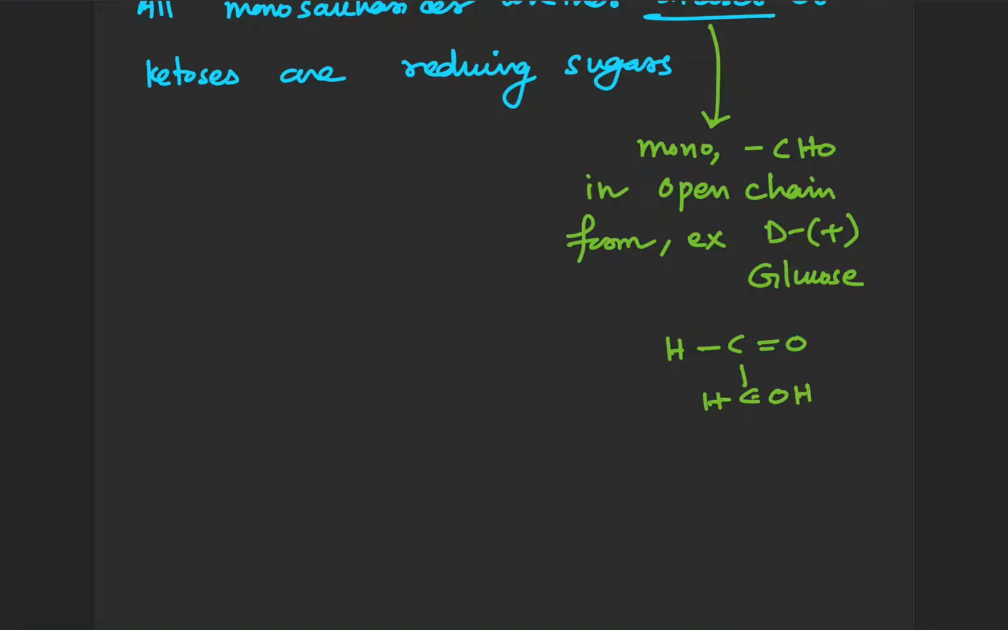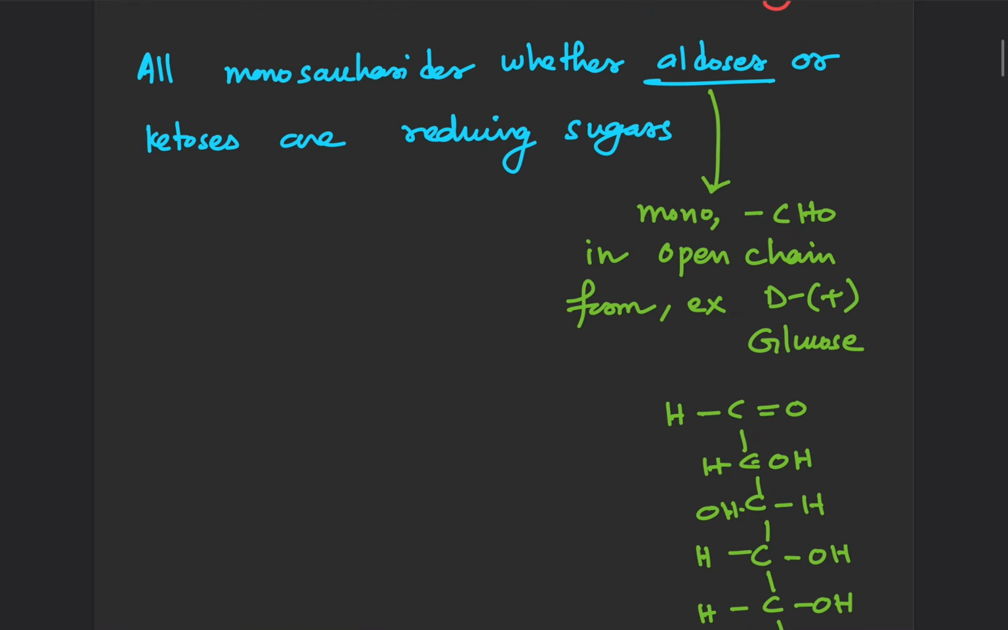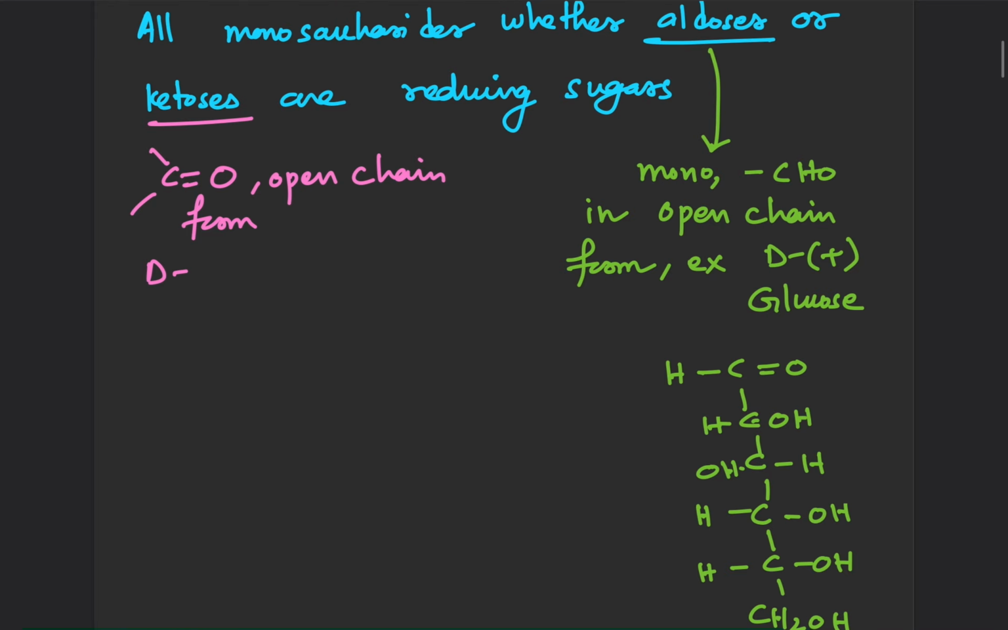The structure of D plus glucose is CHO, CHOH, HOCH, CHOH, CHOH, and CH2OH. So this is D plus glucose. And ketoses are those monosaccharides which contain C double bond O in the open chain form. For example, D minus fructose.